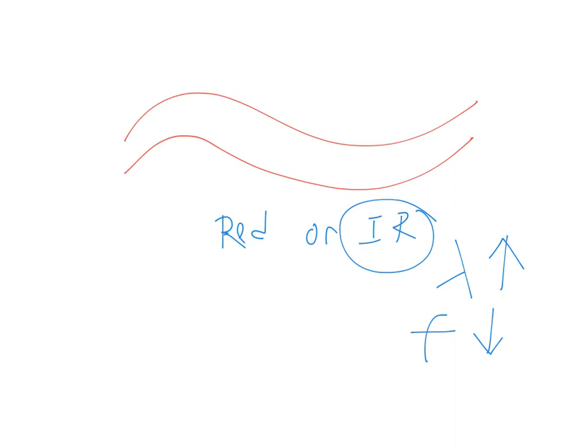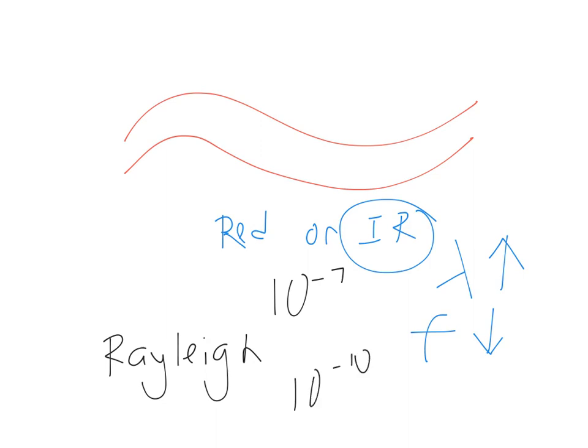It's a different reason altogether. It is due to a phenomenon called Rayleigh scattering, and it is actually the scattering of EM radiation when it passes through molecules or atoms which are much smaller than the wavelength. You remember the wavelength of red light or infrared is about 10 to the power negative 7 meters, and the size of atoms is about 10 to the power negative 10 meters. Can you see that the wavelength is much bigger than the size of the atom?